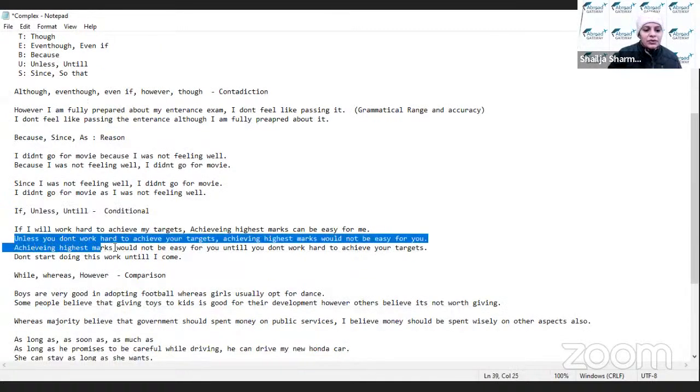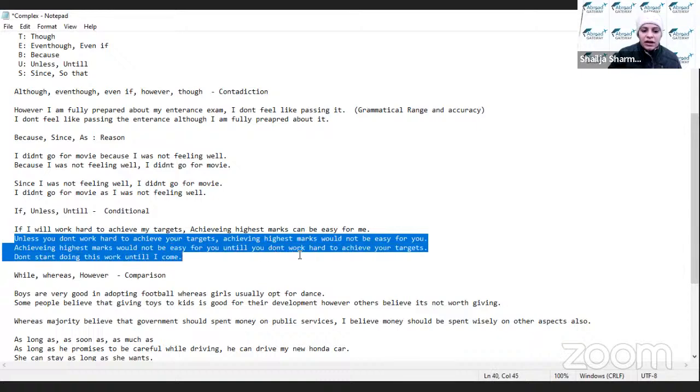Okay, unless you work hard to achieve your targets, achieving highest marks would not be easy for you. Achieving highest marks would not be easy for you until you work hard to achieve your targets. So इसको, you need to do much practice on this, then only you would be able to use them frequently. Otherwise वो चीज frequent use नहीं हो पाएगी. You need to use them on frequent basis.